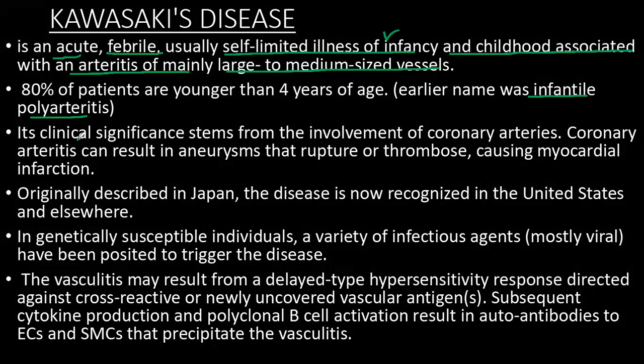Its clinical significance usually stems from the involvement of the coronary arteries. It has a tropism for coronary arteries, and that can lead to coronary artery occlusion and/or aneurysms or even rupture, and this will cause myocardial infarction. So if you are asked which of the vasculitides is mainly implicated in the causation of infantile myocardial infarctions, please remember Kawasaki's disease.